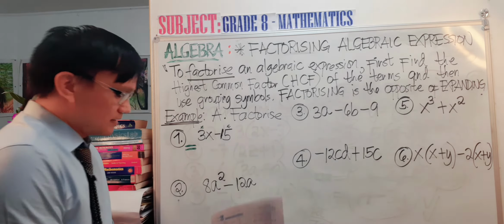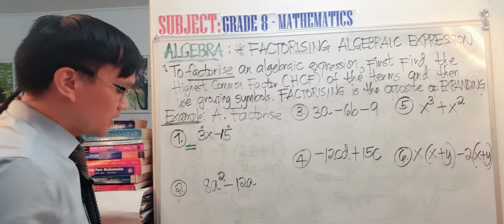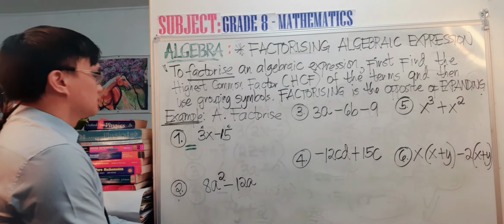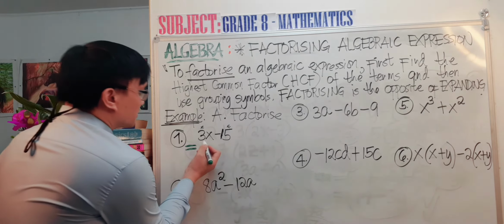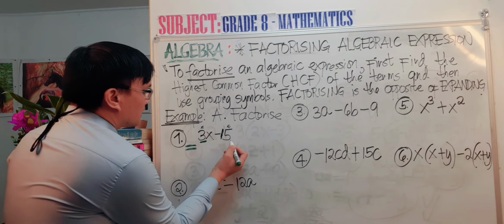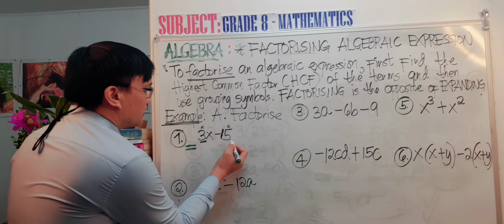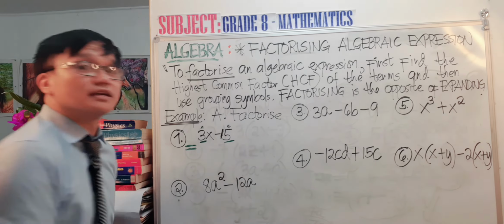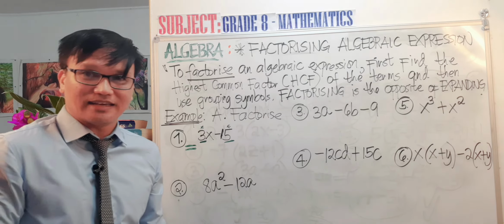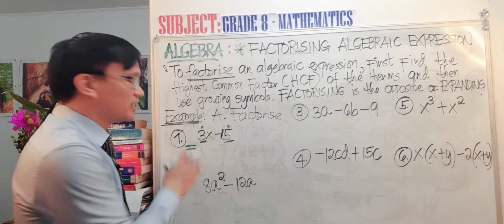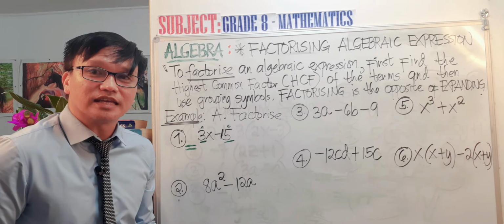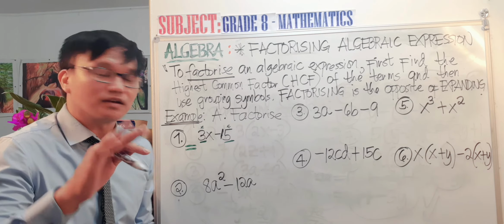So 3x minus 15. What's next? The highest common factor between 3 and 15 is 3.